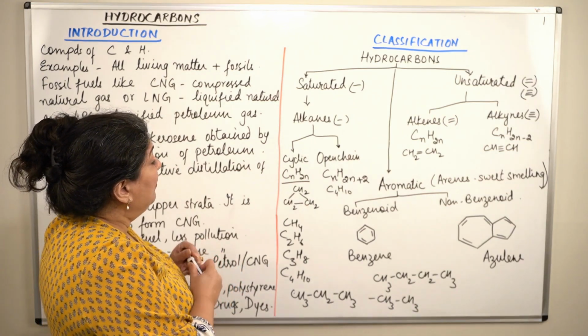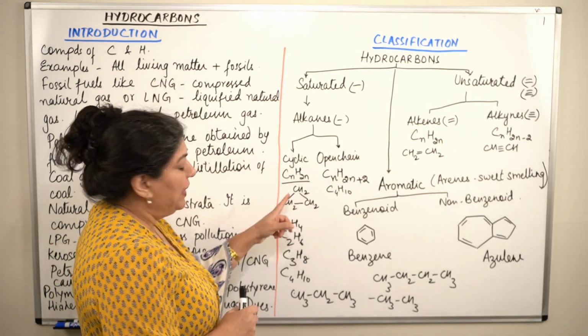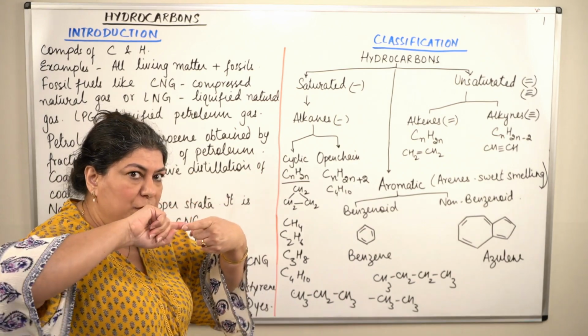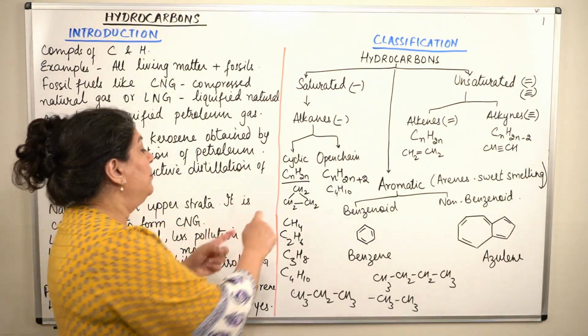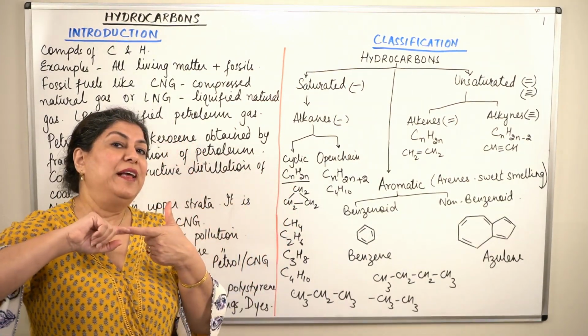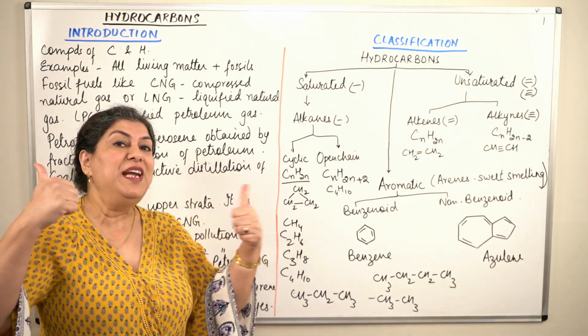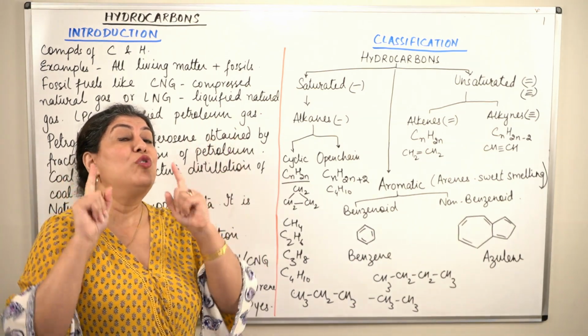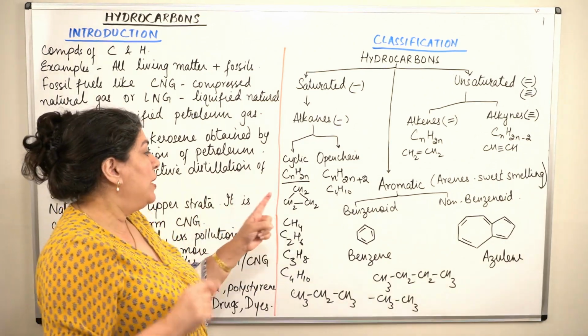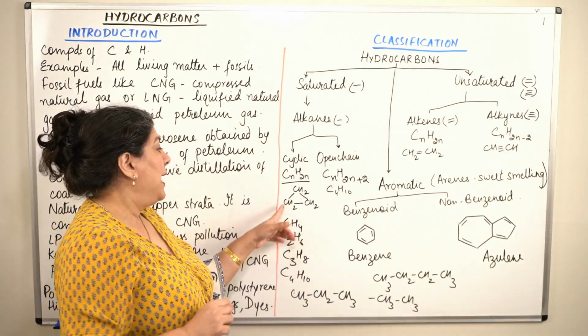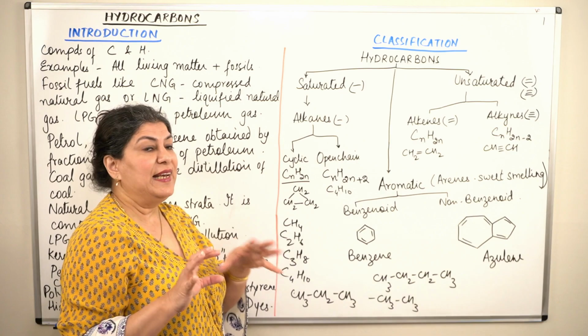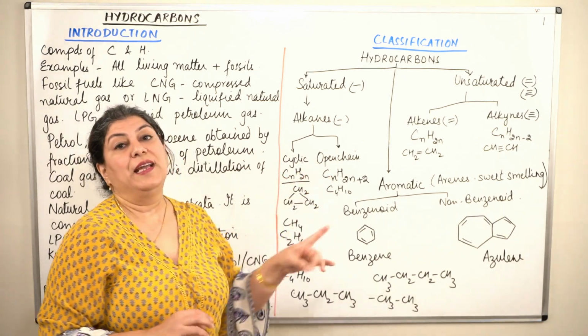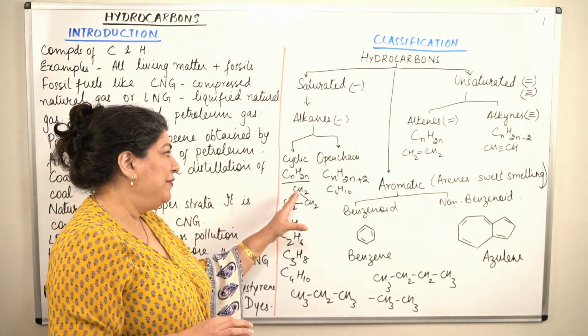But if you see, when you make a ring where the first carbon and the last carbon join, then both the carbons have satisfied their valency with each other. So they don't need hydrogen to satisfy that 4th valency. That is why 2 hydrogens from both the carbons are removed, and therefore the general formula for cyclic hydrocarbons would be CnH2n.